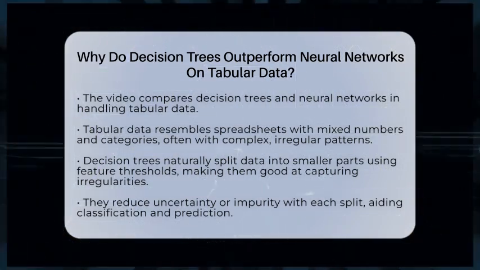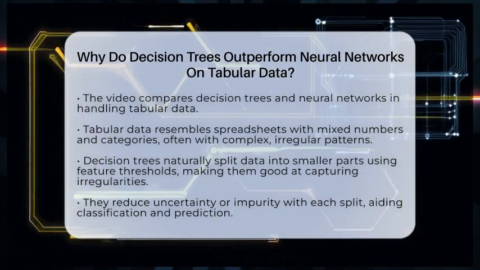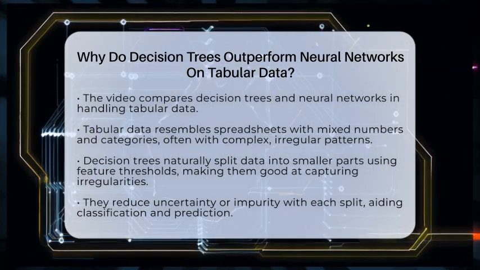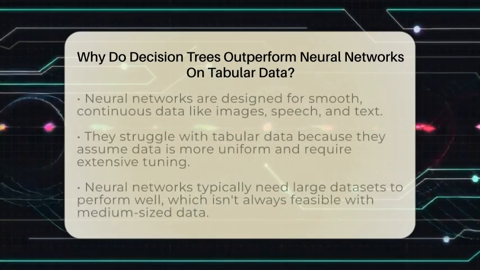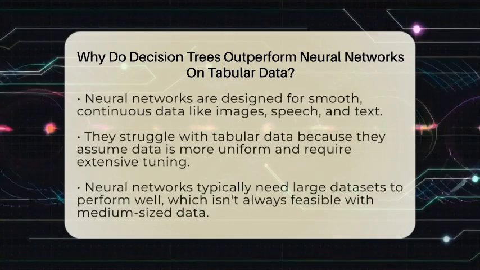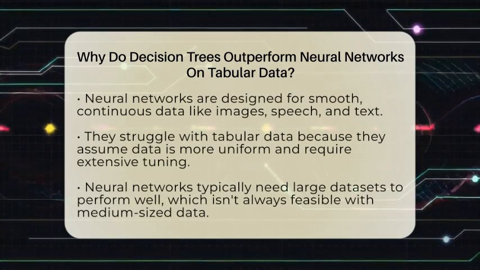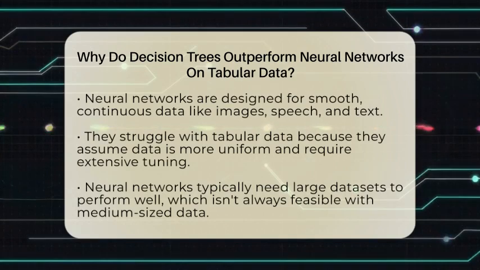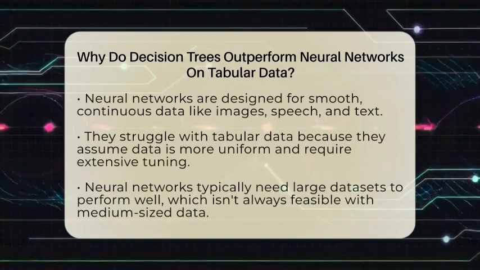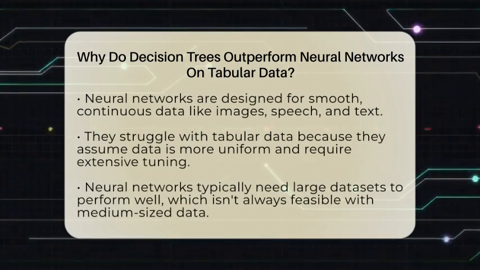They split the data into smaller parts based on feature thresholds, like asking yes or no questions. Each split aims to reduce uncertainty or impurity, making it easier to classify or predict. Because of this, decision trees can easily capture irregular patterns and handle different types of data without much fuss.